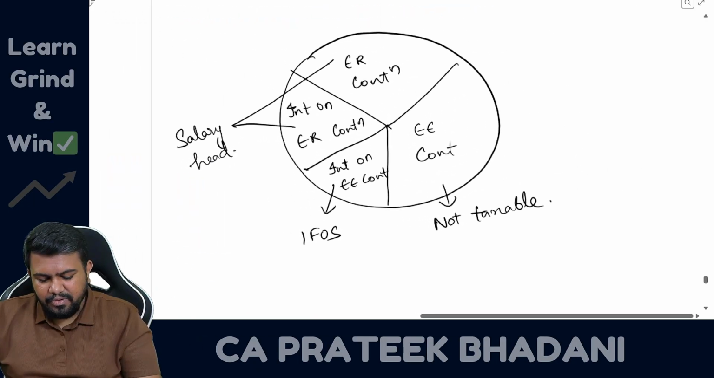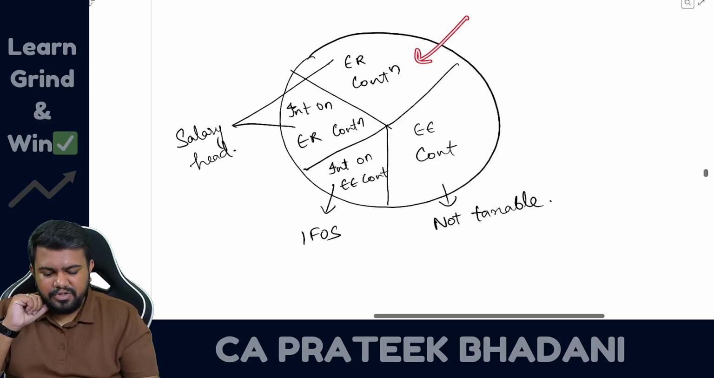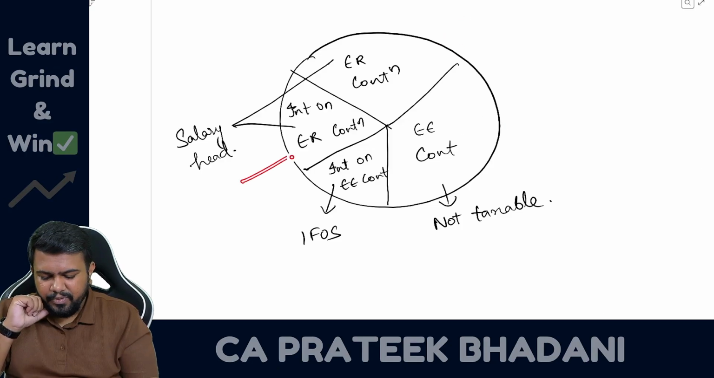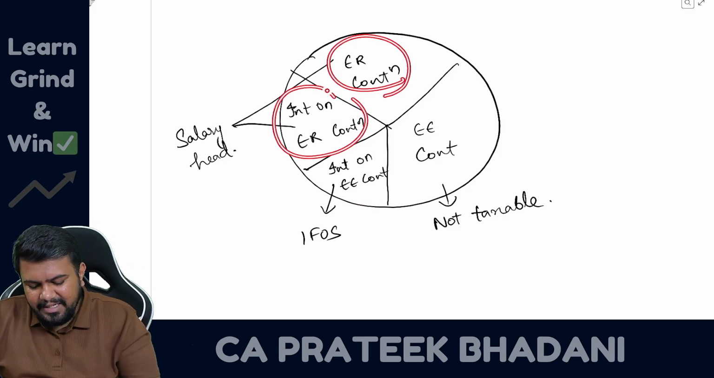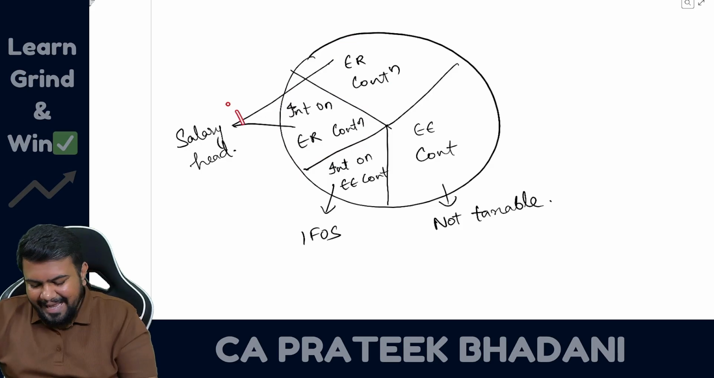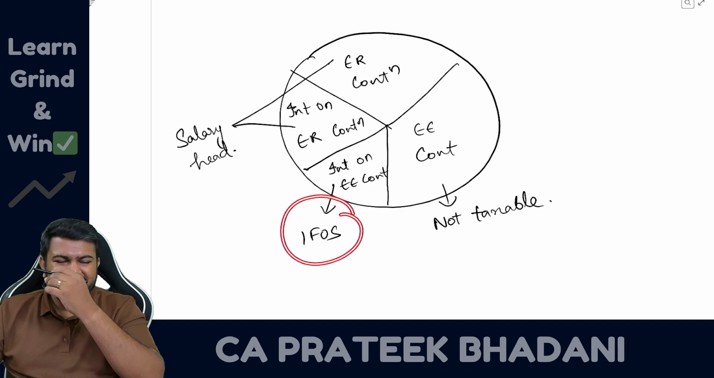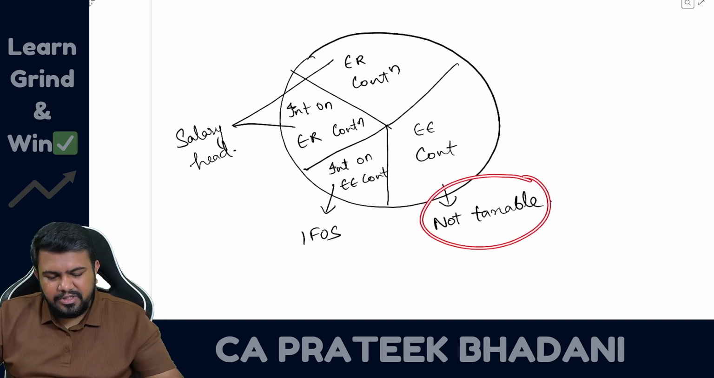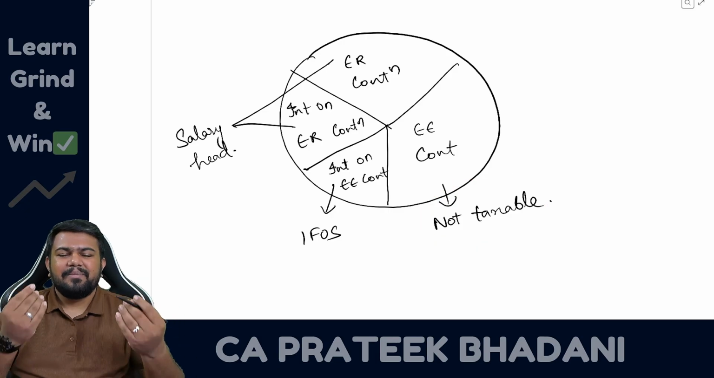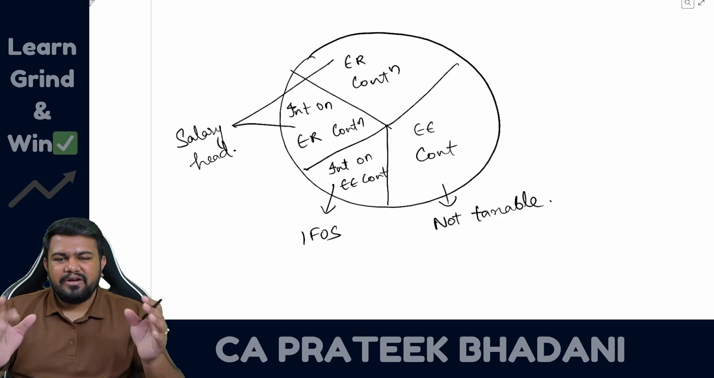In the maturity amount, you have to divide it into 4 parts. First part is employer contribution, second part is employee contribution, third is interest on employer contribution, fourth is interest on employee contribution. Now employer contribution and interest on employer contribution will be taxable under the salary head of income. Then interest on employee contribution will be taxable under income from other sources head of income, and employee contribution is never taxable because it is the amount spent by the employee. Okay, so this is the taxability of unrecognized provident fund on maturity.